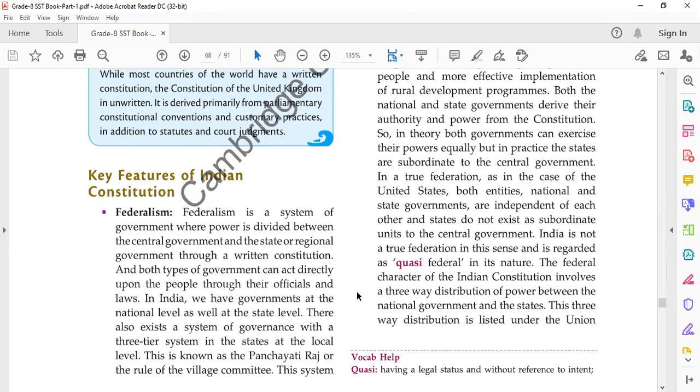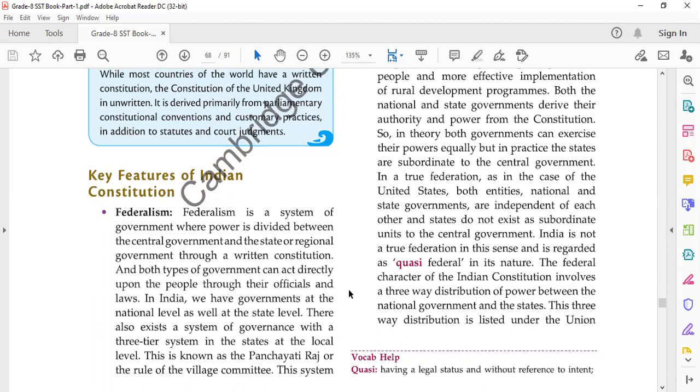If you look at the United States of America, there the states have equal powers. State governments have their own power. They can have their own constitutions. The citizens have double citizenship. But in India, you only have single citizenship, that is Indian citizenship.